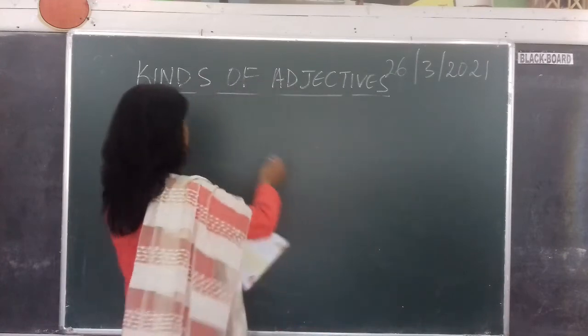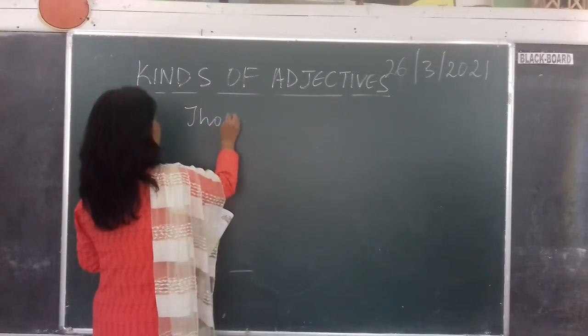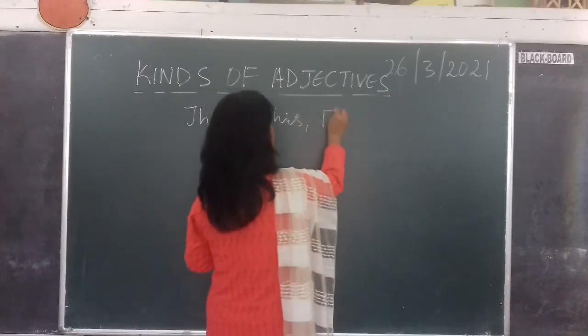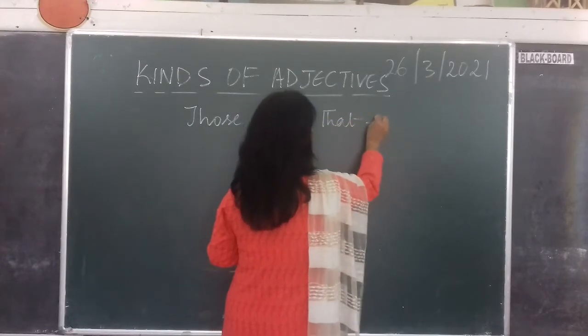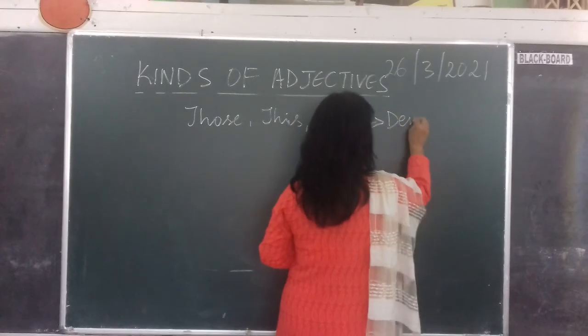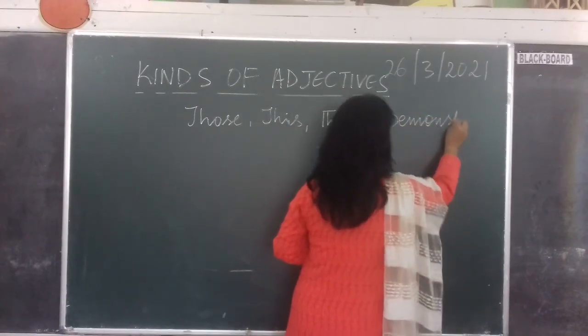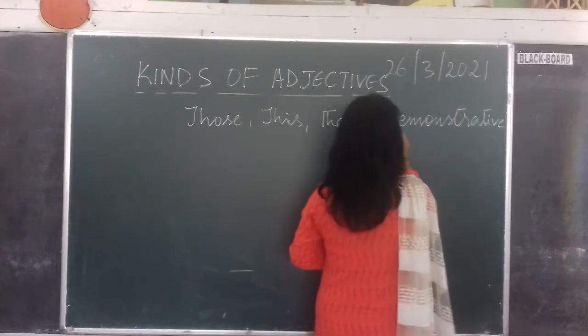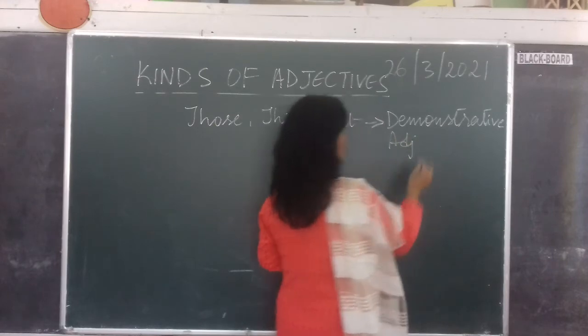So those, right, this, that, these. Okay, so these are demonstrative adjectives, all right, which demonstrate or which tells you. So these are demonstrative adjectives.